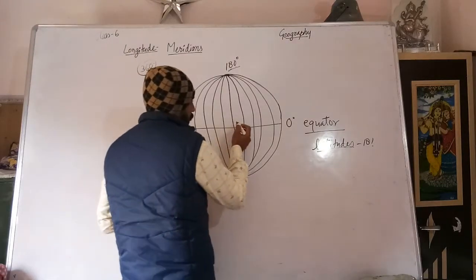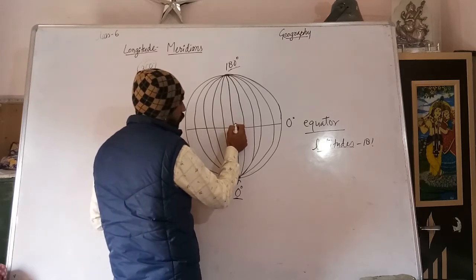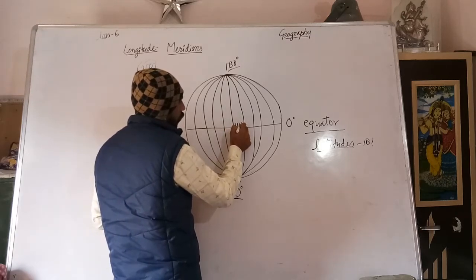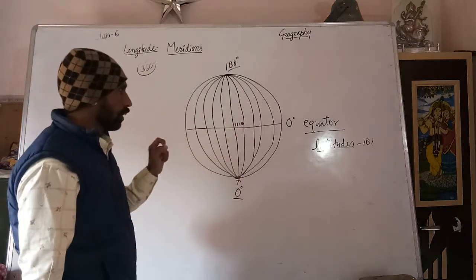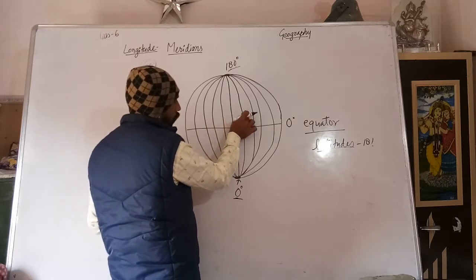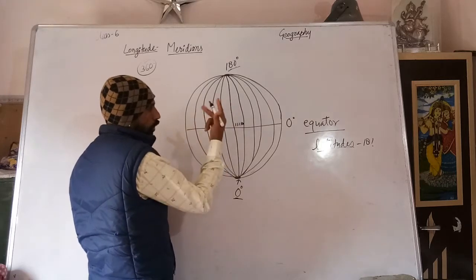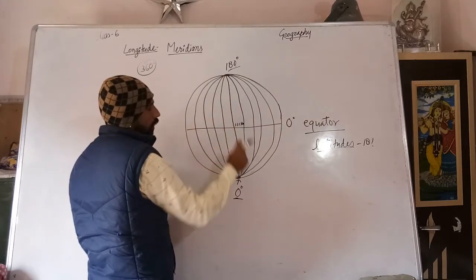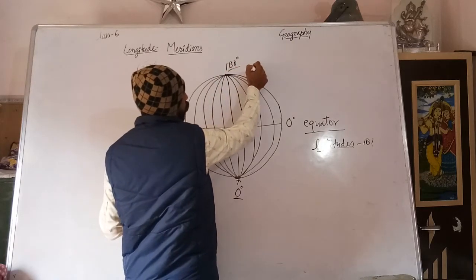The distance between the longitudes: on the equator, the distance between one longitude and another is 111 kilometers, but at the pole it is 0 kilometers.